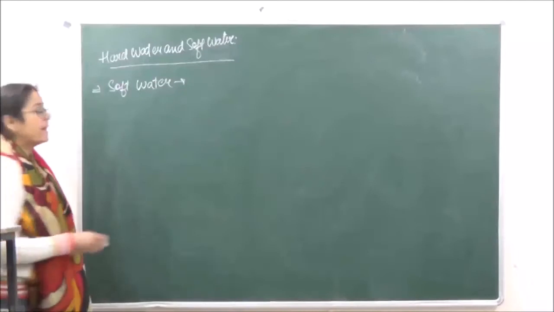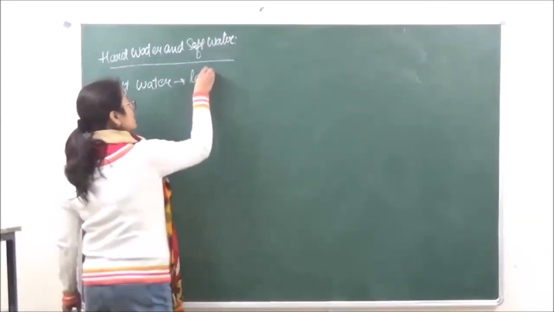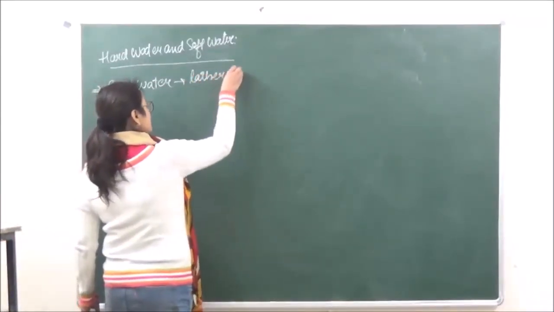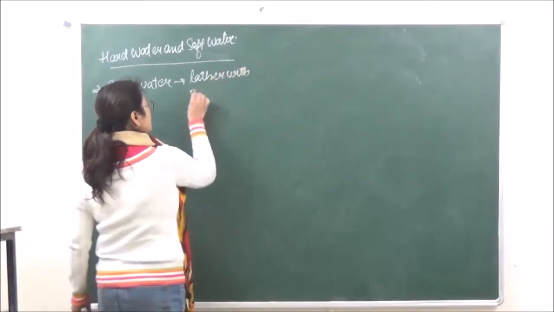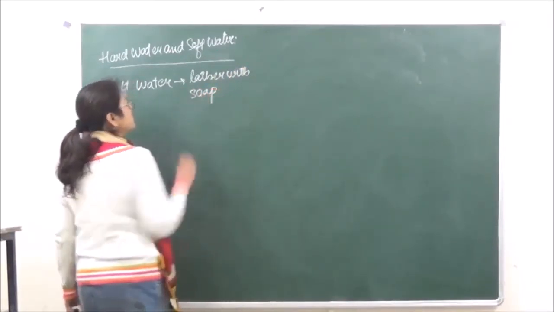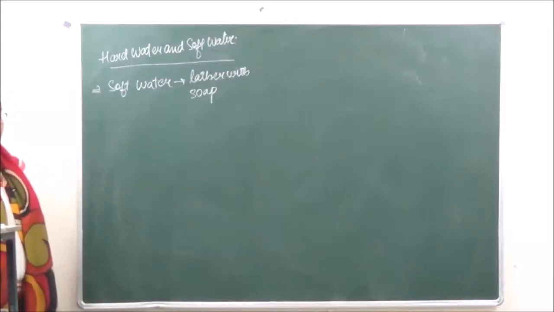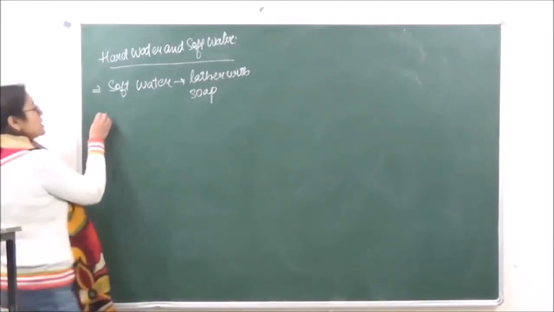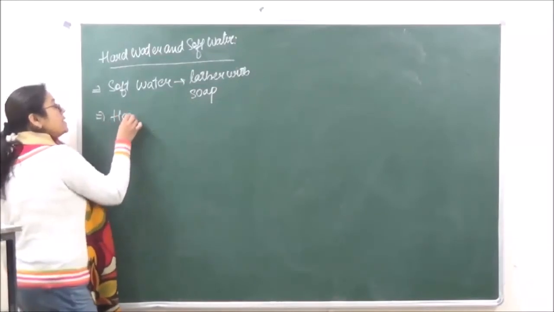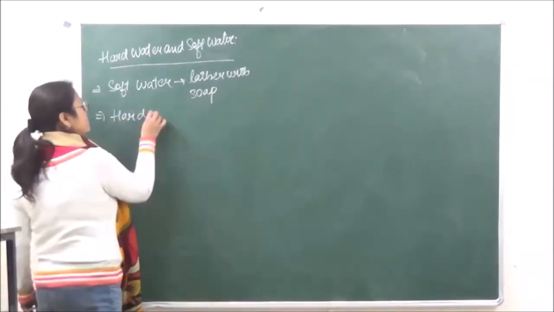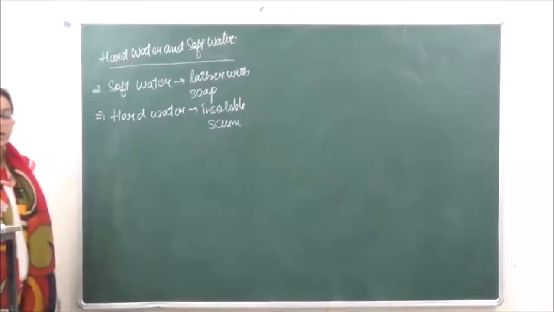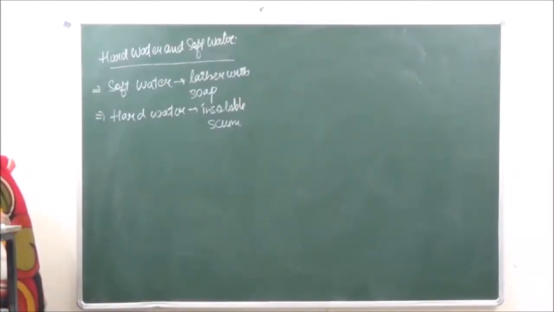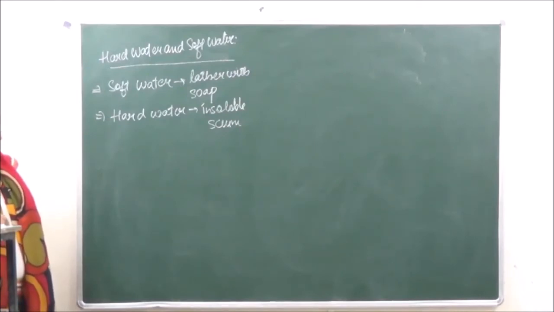Soft water produces lather with soap. Hard water produces an insoluble scum before it forms lather. So generally hard water does not lather with soap.